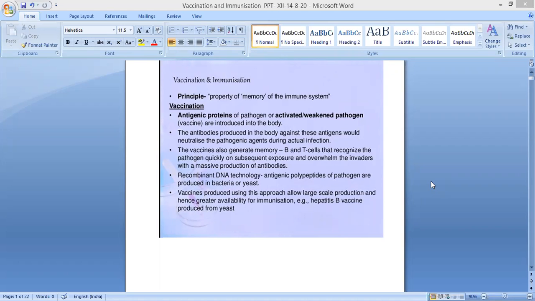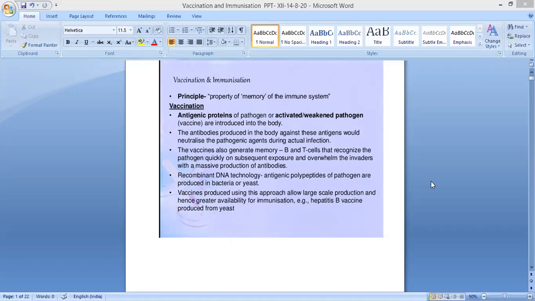What is meant by vaccination? Antigenic proteins of the pathogen or activated or weakened pathogen are introduced into the body. That is called vaccine. So vaccine means nothing but they are introducing the pathogen or bacteria or virus, but it will be very weak or activated. That is known as vaccine. Very mild dose they are injecting into the body.